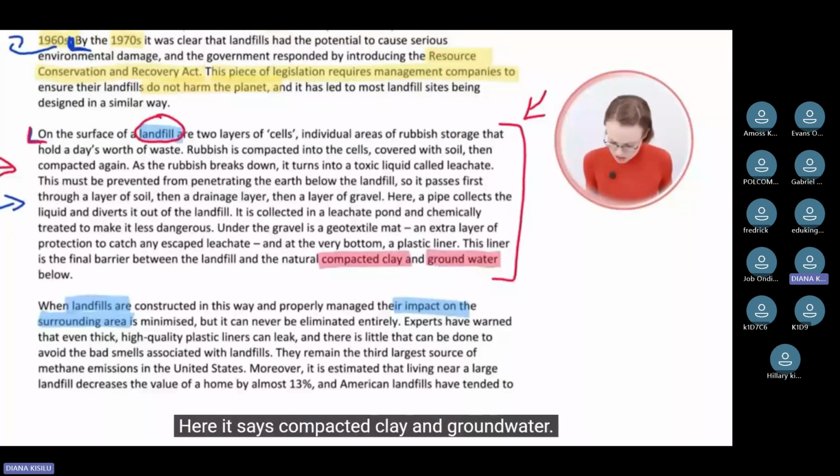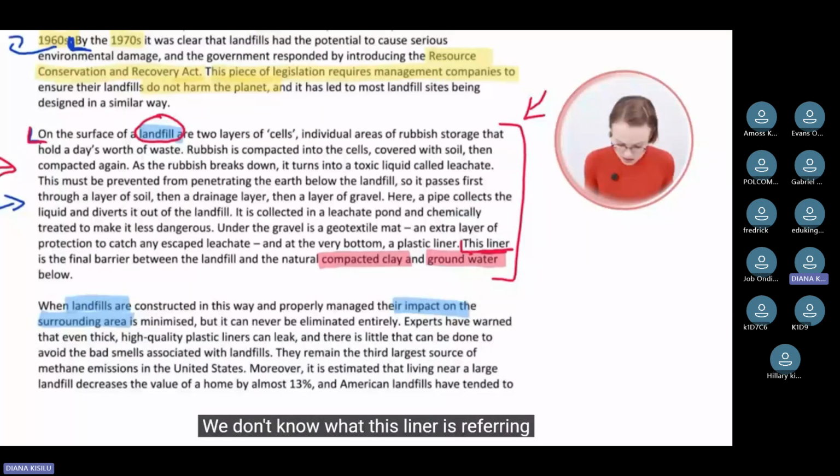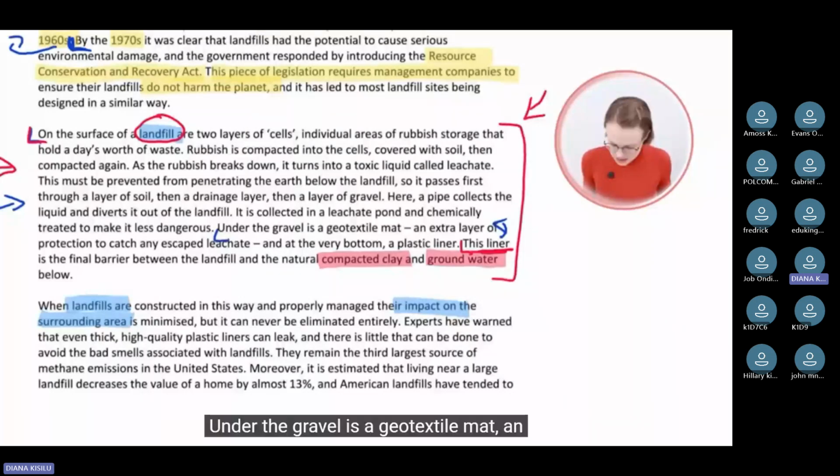Let's read the last sentence from here. This liner is the final barrier between the landfill and the natural compacted clay and groundwater below. We don't know what this liner is referring to, so we need to read the sentence before that. Let's start reading from here. Under the gravel is a geotextile mat, an extra layer of protection to catch any escaped leachate. And at the very bottom, a plastic liner. This liner, now we know what this liner refers to. It refers to the plastic liner. Is the final barrier between the landfill and the natural compacted clay and groundwater below.